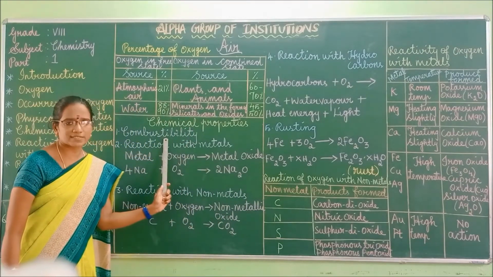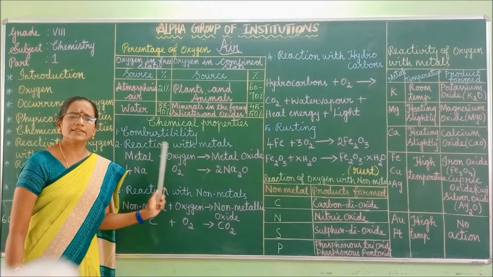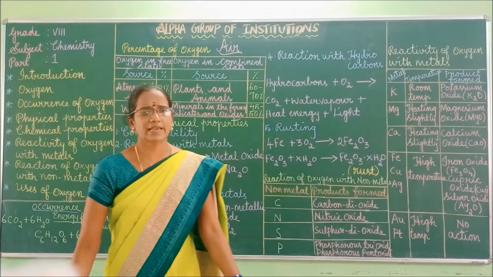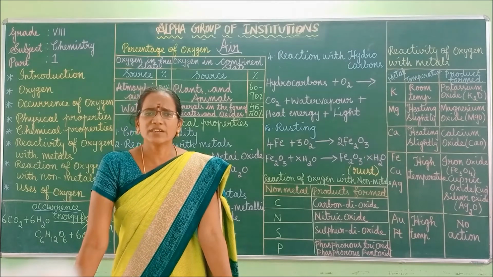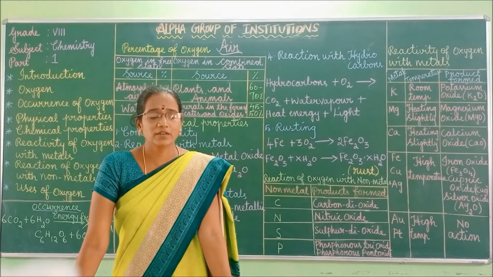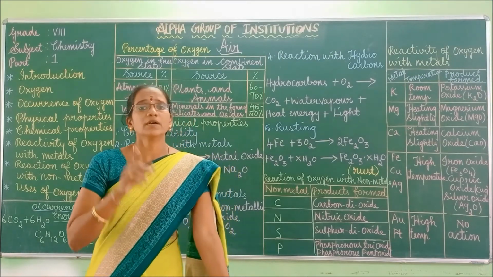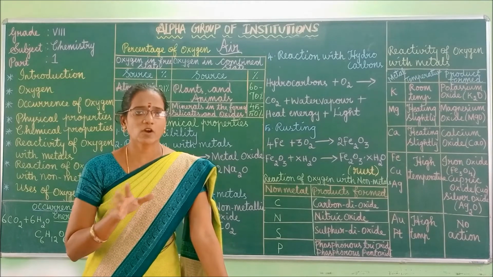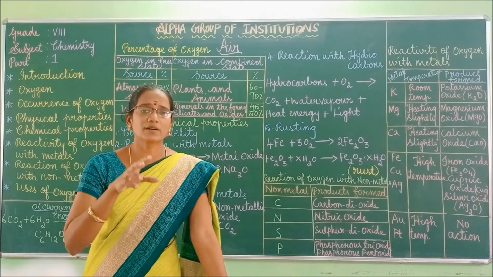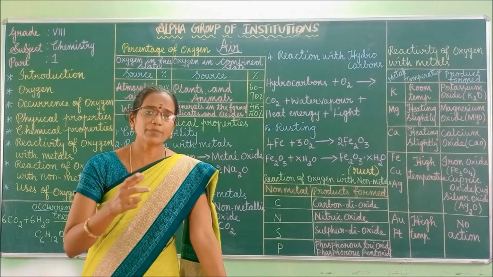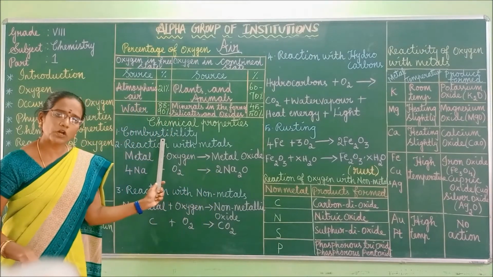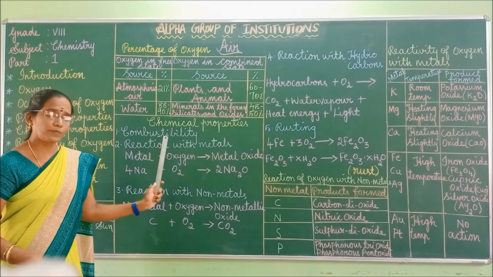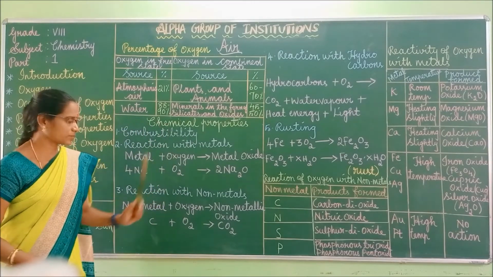First one, combustibility. Oxygen is a non-combustible gas. What is the meaning of non-combustible gas? Oxygen does not burn if exposed to fire. But what I told you earlier, it supports combustion. Oxygen does not burn, but it supports combustion with other substances. Got it? So oxygen is a non-combustible gas. It supports combustion with other substances.